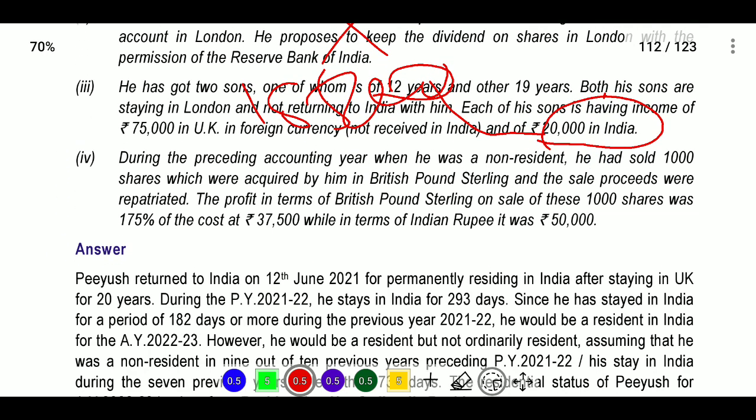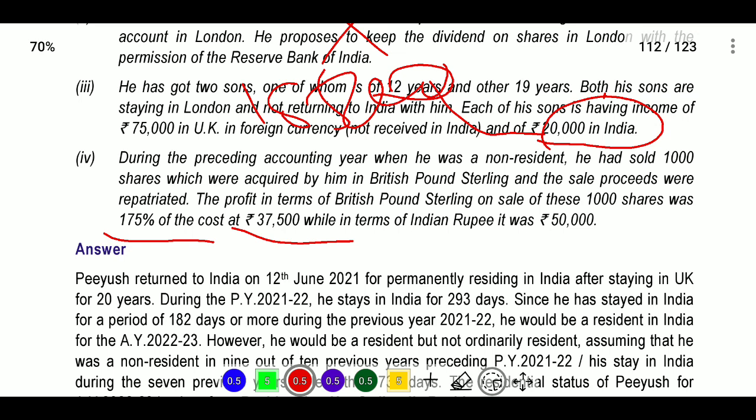Next, during the preceding accounting year when he was non-resident, he had sold 1000 shares which were acquired by him in British pound sterling, and the sale proceeds were repatriated. The profit in terms of British pound sterling on sale of these 1000 shares was 37,500, while in terms of Indian rupee it was 50,000.